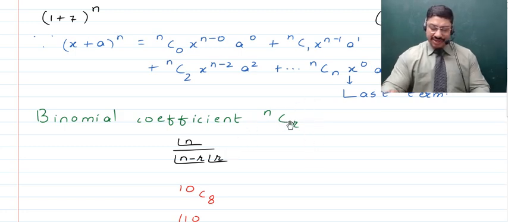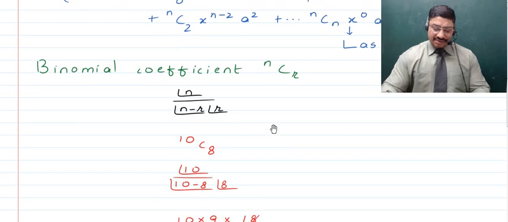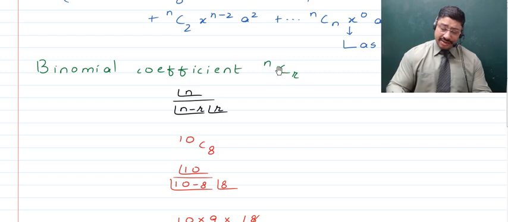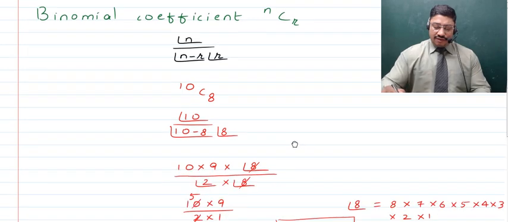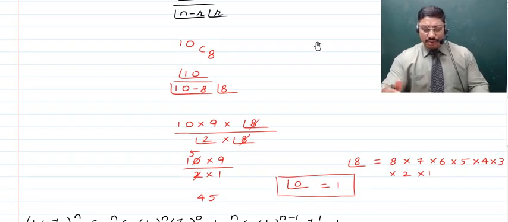And this binomial coefficient can be calculated as factorial n divided by factorial of n minus r times of factorial r. So if you have some 10c8, then that can be written as factorial 10 divided by factorial of 10 minus 8 times of factorial 8. That is, this is the factorial of the number in the superfix divided by the factorial of the difference of the numbers in the superfix and the suffix times of factorial of the number which is there in the suffix, right? So further to calculate this as a simple number, what do we do is we now talk about this factorial 10 to be written in terms of the number of the larger factorial.